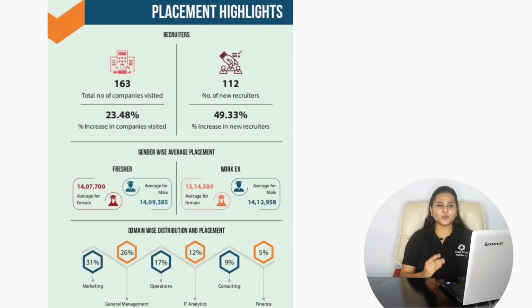Here if we consider the domain-wise distribution of placements, 31% placements were from the marketing domain, 26% from general management, 17% from operations, 12% from IT and analytics, 9% from consulting, and 5% from the finance domain. So this is all about the placement for the batch of 2022-2024 with the Indian Institute of Management Sambalpur.